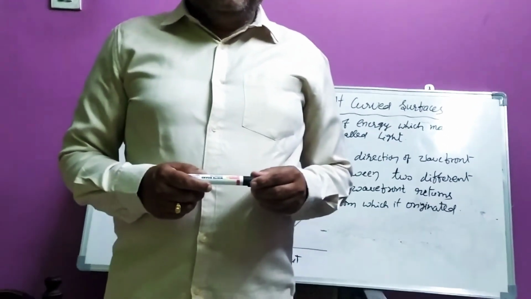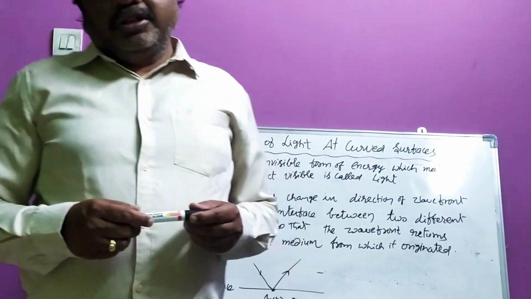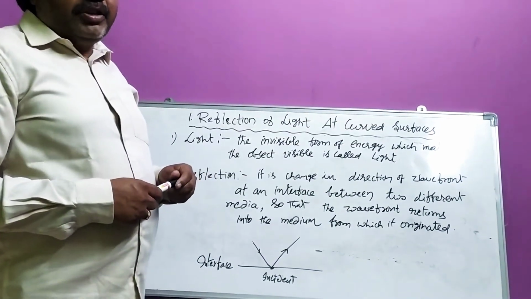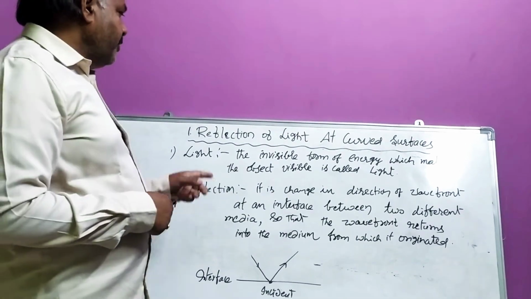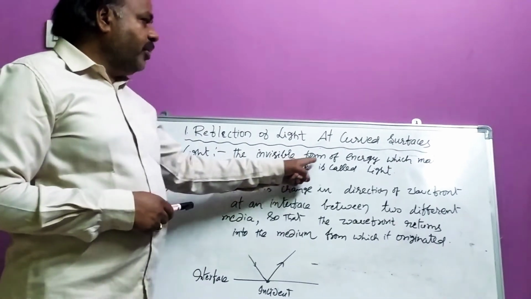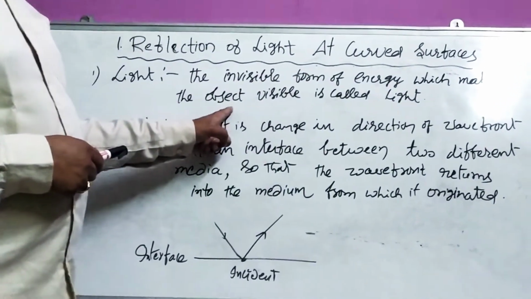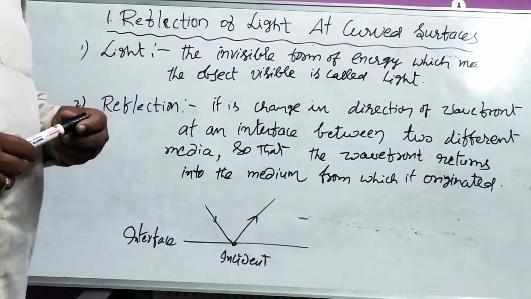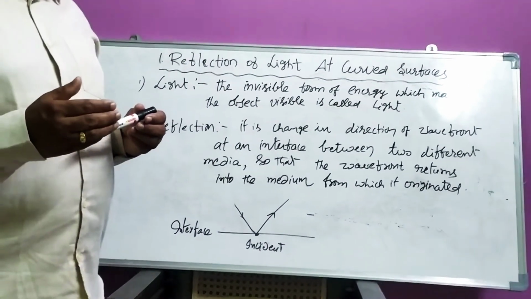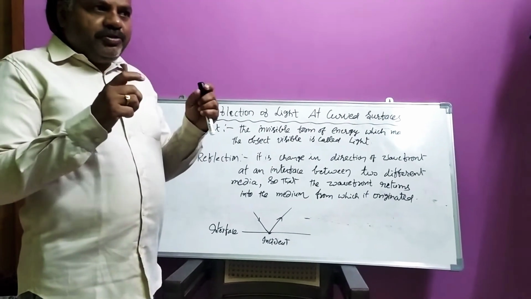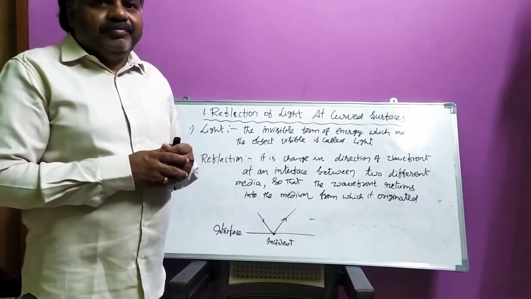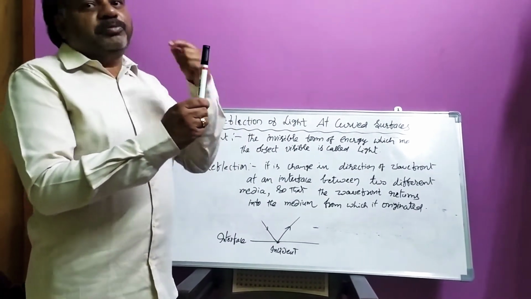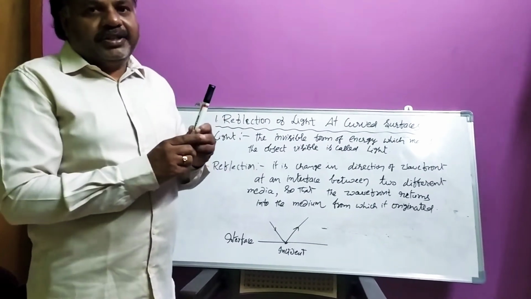Hi children, today we are going to discuss the lesson reflection of light at curved surfaces. First of all, we should know what is meant by light. It is the invisible form of energy which makes the object visible, and that is called light. See, my dear children, light means it is an invisible form of energy. That means we can't see that energy, but it makes an object visible. That is called light.